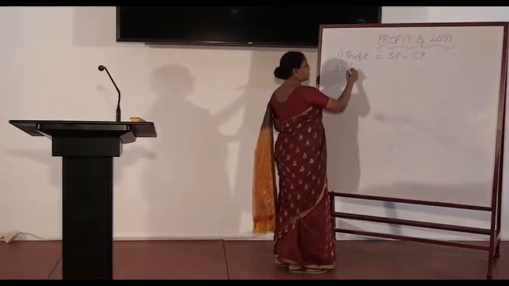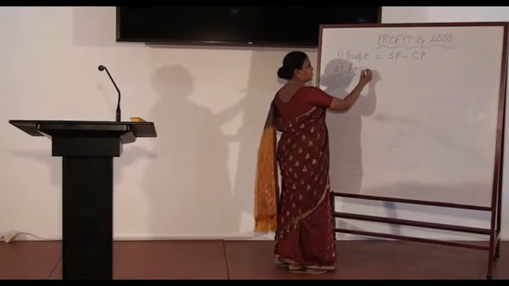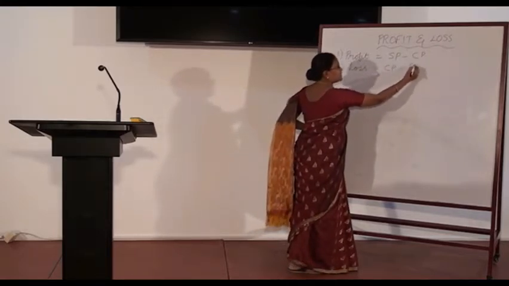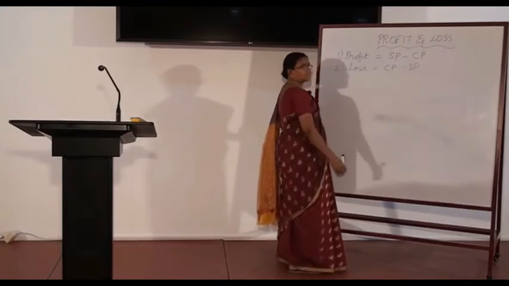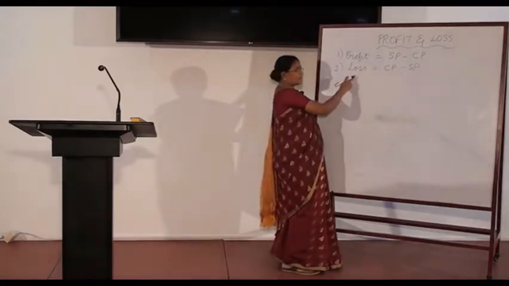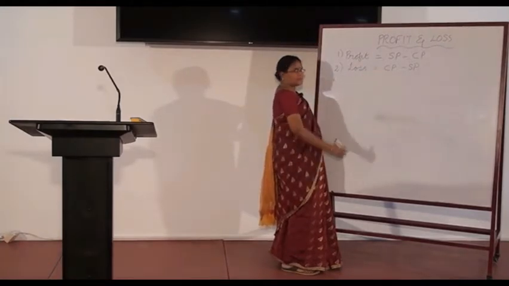Formula number 2 is loss. Loss is equal to CP minus SP. If cost price is more and selling price is less, the business results in a loss. So formula number 2 is loss is equal to CP minus SP.